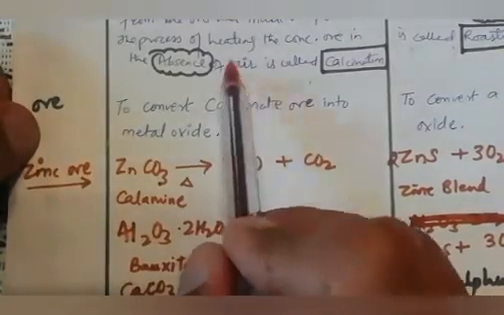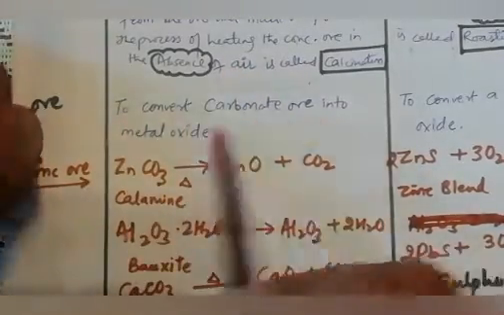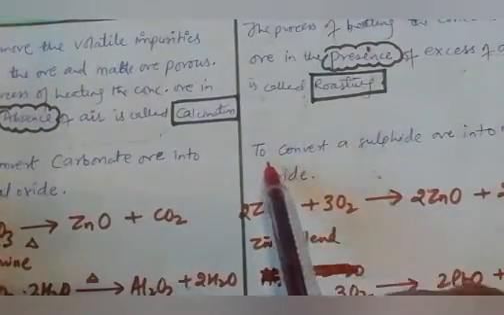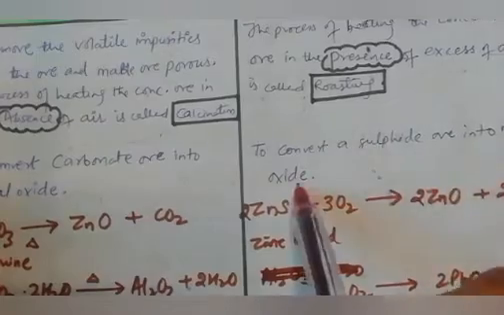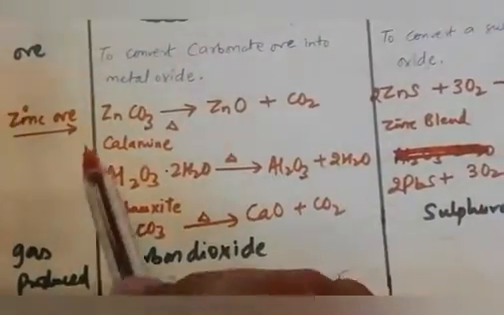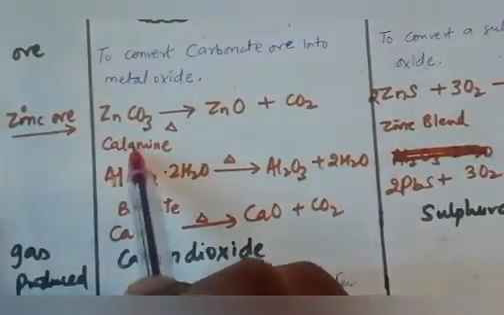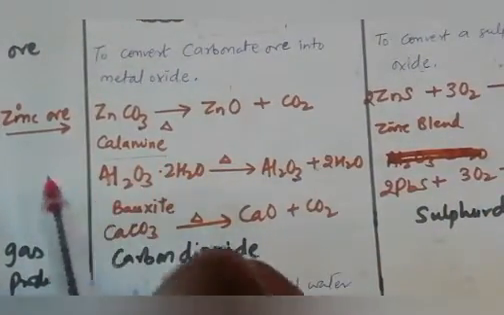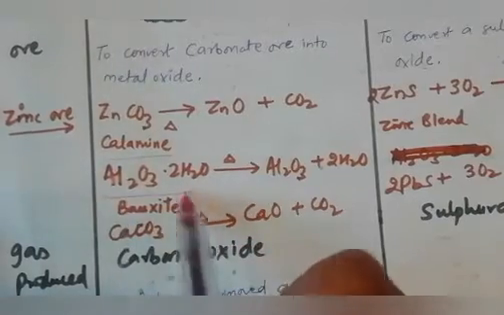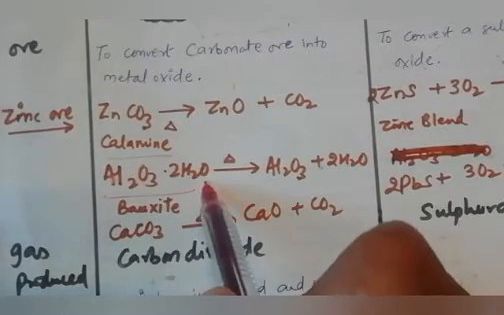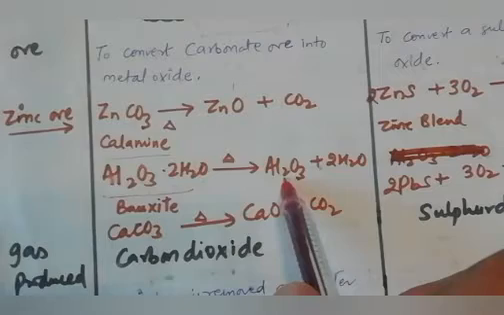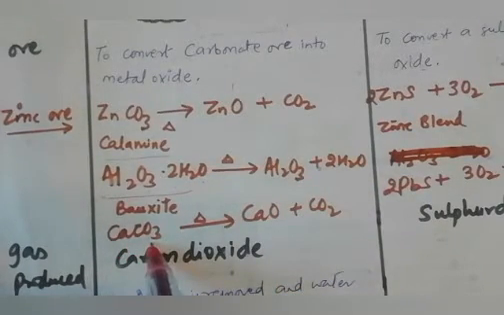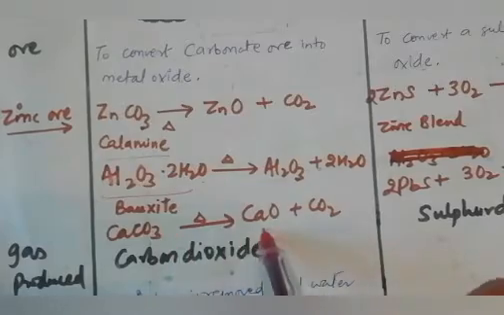The calcination process converts carbonate ore into metal oxide, whereas the roasting process converts sulfide ore into metal oxide. So zinc ore ZnCO3 will change into ZnO and CO2, which is calamine. There are a few examples I have taken. Bauxite, Al2O3.2H2O, converts by heating into Al2O3 plus 2H2O. Calcium carbonate, limestone, converts into calcium oxide and carbon dioxide.